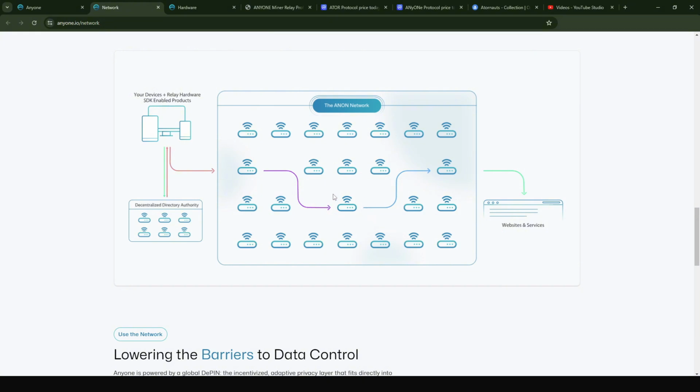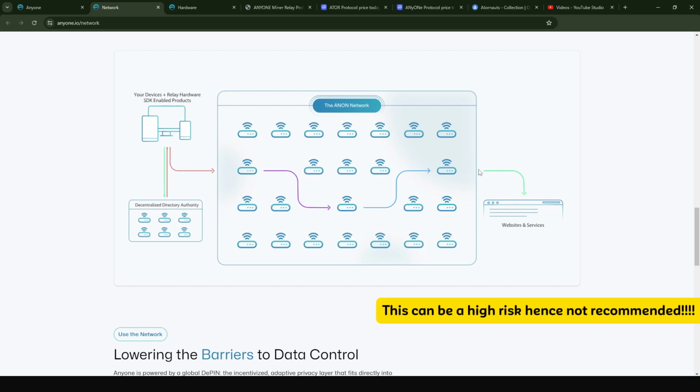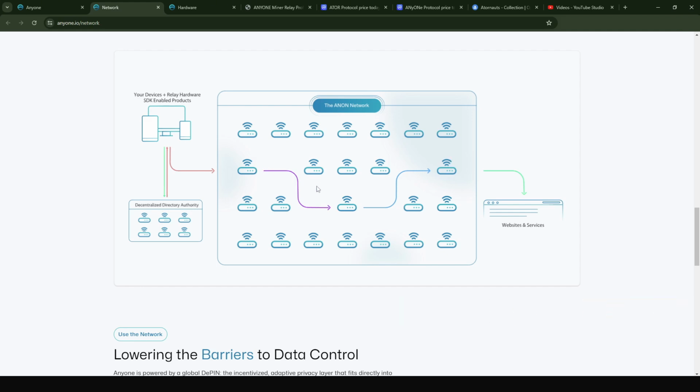What these guys also highly advise is that if you do not know what you are doing, if you are not a networking geek, do not try to set up an entry relay or an exit relay, because if anyone is using this for a malicious activity, you would be the exit point or the entry point, which could be quite risky. So for novices, the best way is to set up a middle relay. And like I said, if you set up an ANyOne protocol relay, by default a middle relay is set up for you, so that you do not have any issues with people trying to use the traffic for malicious activity.